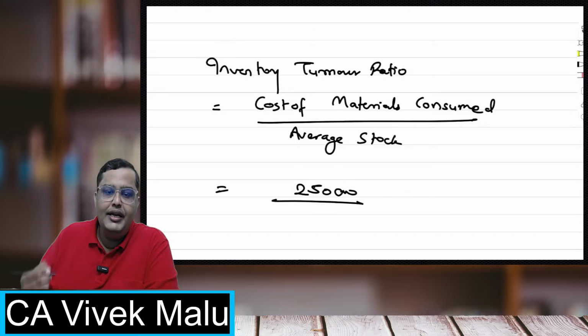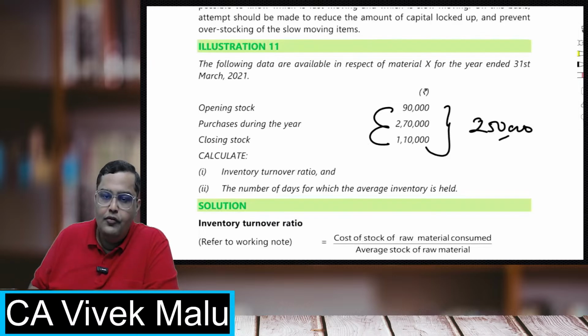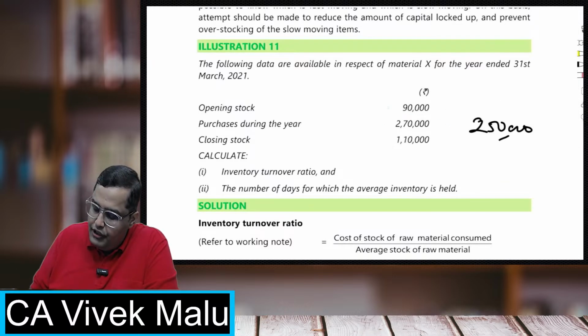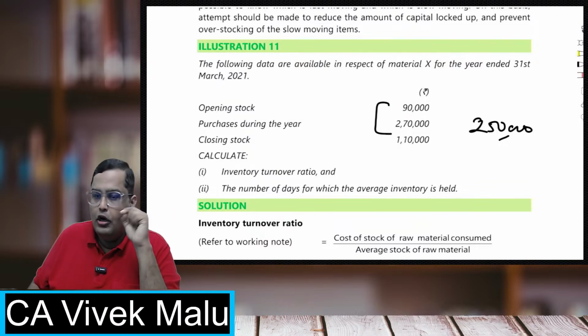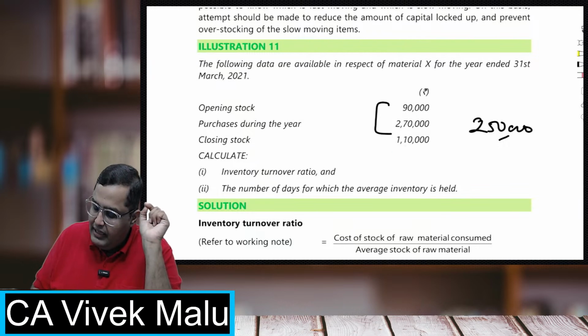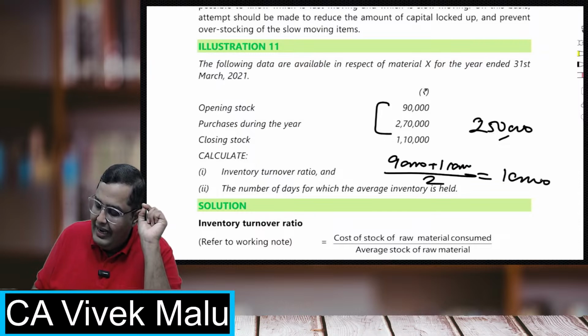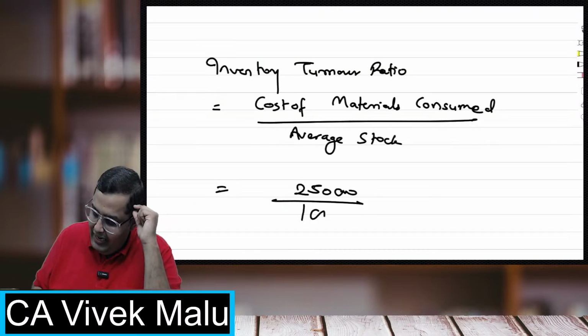In the denominator I'll have the average stock. Sir, what is average stock? Average stock is opening stock plus closing stock upon 2. So 90,000 plus 1,10,000 upon 2. Answer is coming 1 lakh.